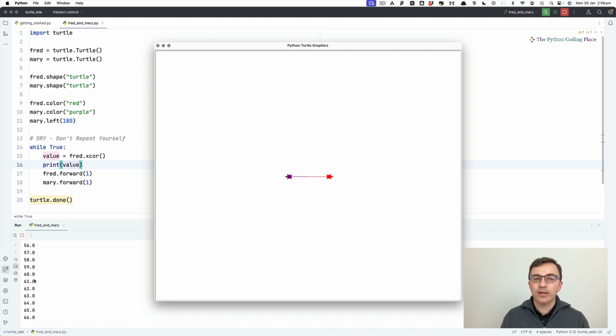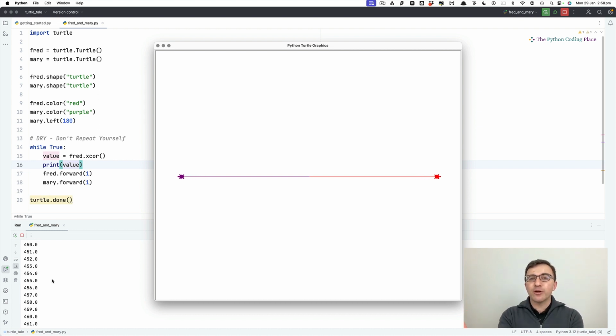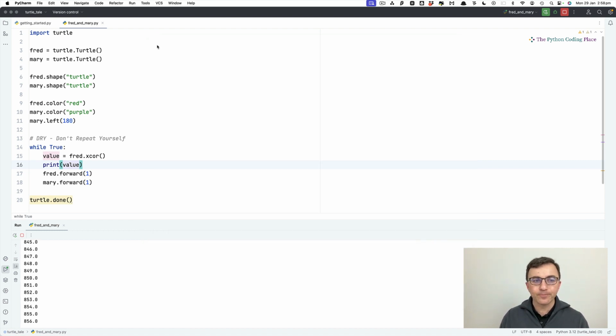Notice how the value of Fred.xscore is now being printed on the screen there. That's where the output of our code is being shown. We have two types of output. We have the window with the graphics where we can see Fred and Mary moving away from each other, but then we have all the rest of the output, which is the text output, if you like. And there we can see that Fred's position is now 700 pixels from the middle.